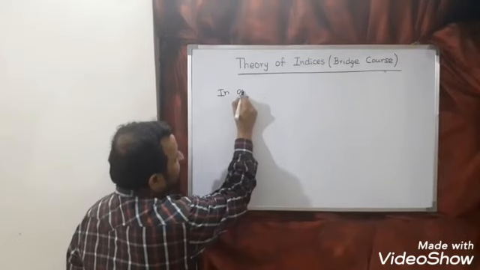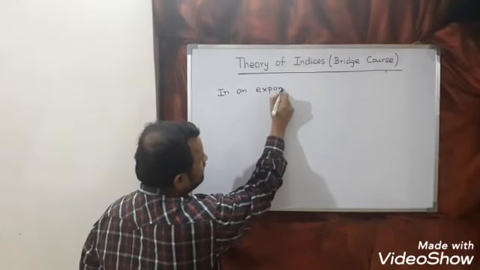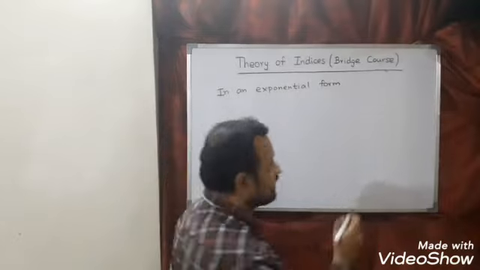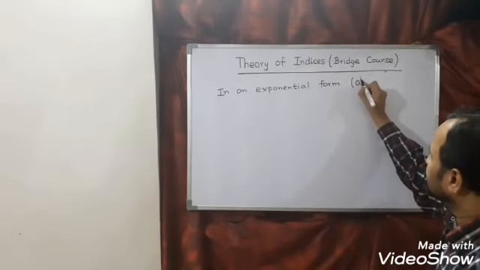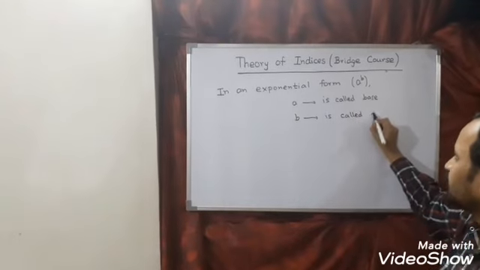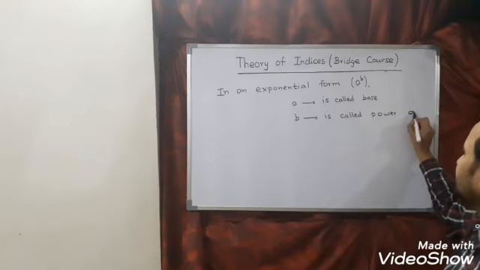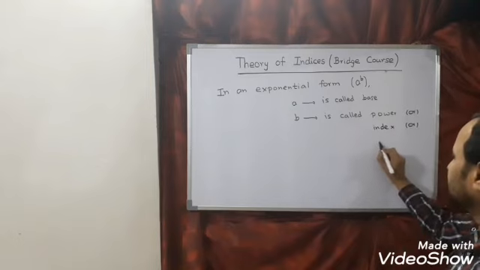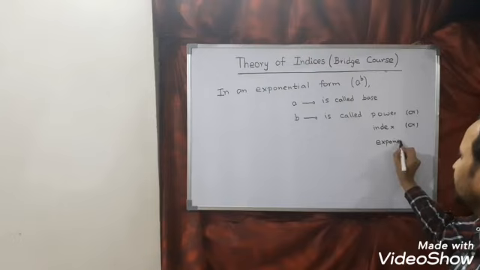In an exponential form a power b, a is called the base and b is called power, or index, or exponent.